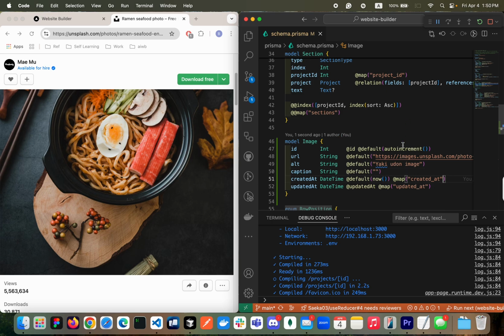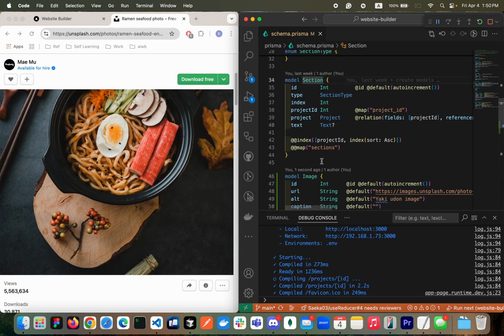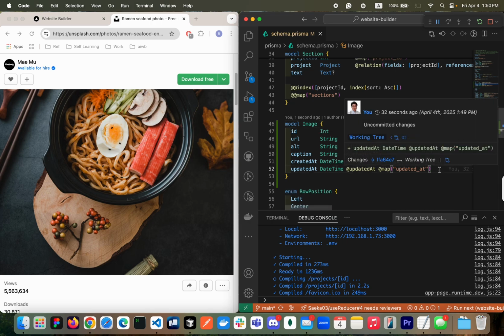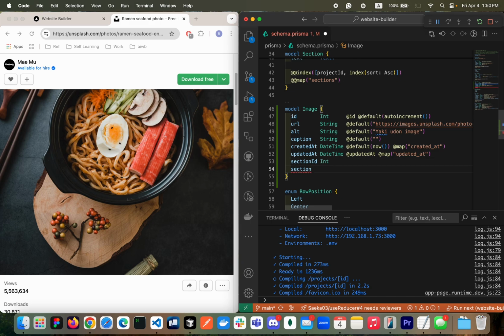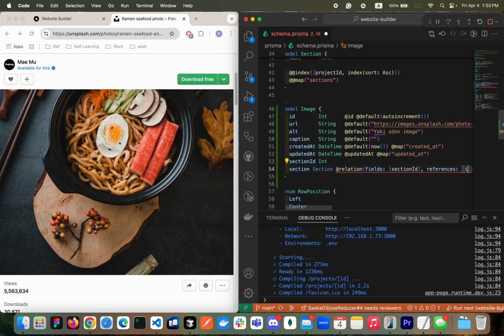Now, let's build a relationship between the section and image. I'm going to add the section ID here. It's going to be an integer, of course. And then I'm going to have a section. And then this one will be the Section model. We are going to have a relationship with the fields section ID and reference the ID of a section.